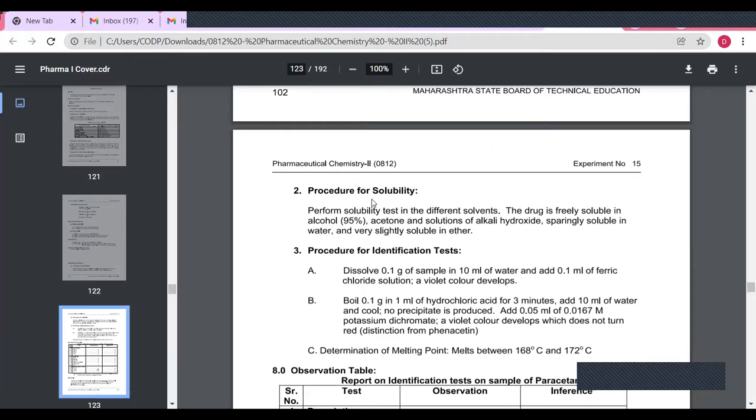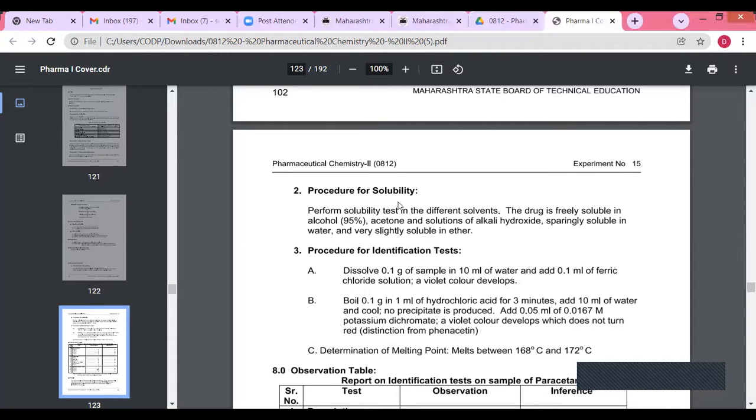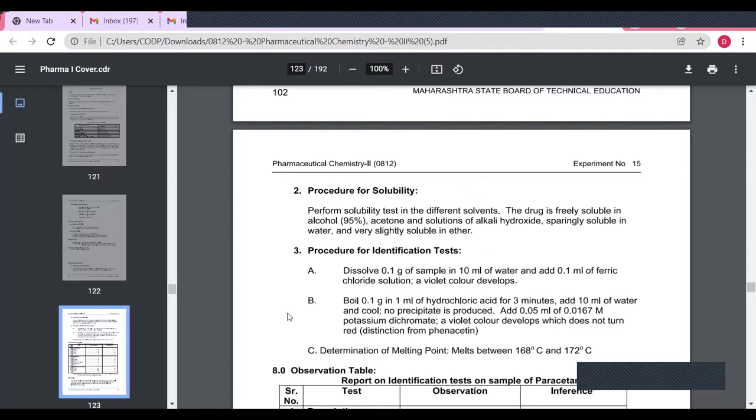Then next is the procedure for solubility. In that we have to see the solubility of this drug. Today we have to see the drug paracetamol. So for the paracetamol drug, we have to observe here in which solvents it dissolves, whether it is soluble, insoluble or slightly soluble.